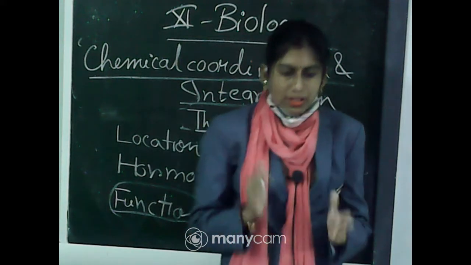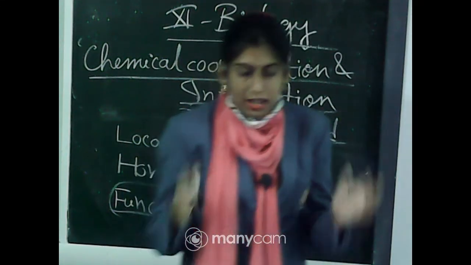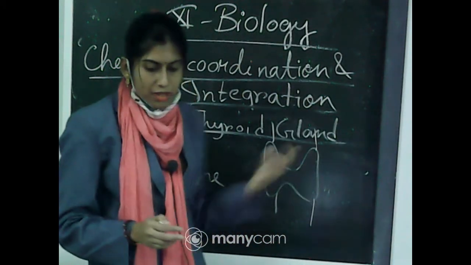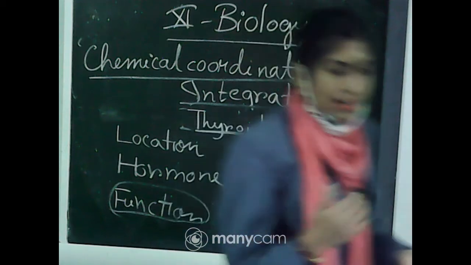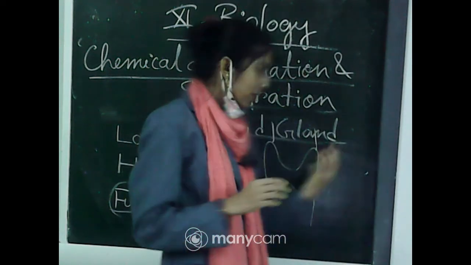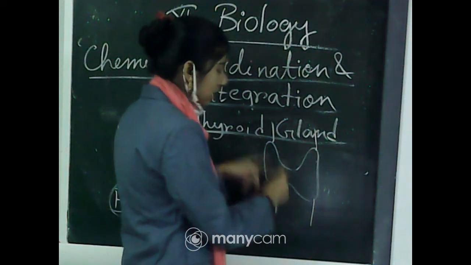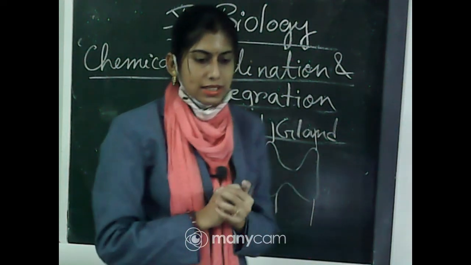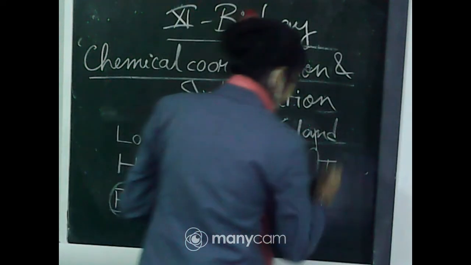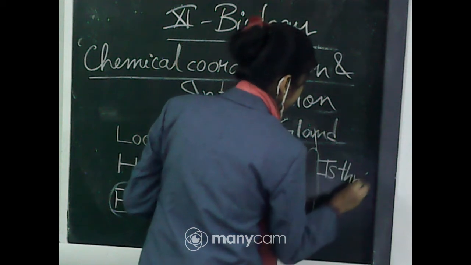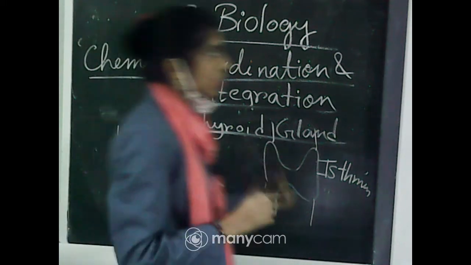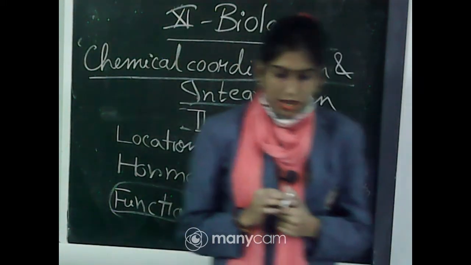I am repeating, what is the location of the thyroid gland? The thyroid gland is mainly composed of 2 lobes. You can see these 2 lobes, located on either side of the trachea. These 2 lobes are interconnected by a structure which is called the isthmus.